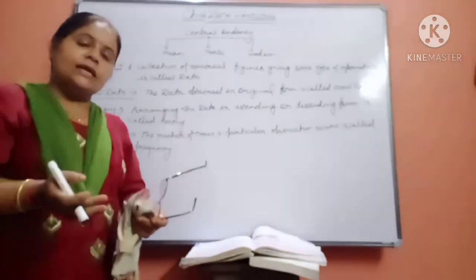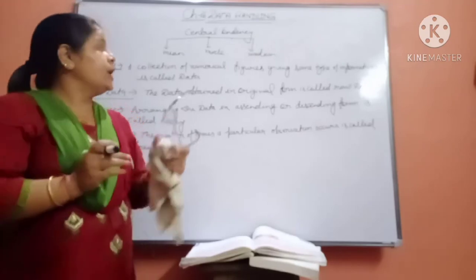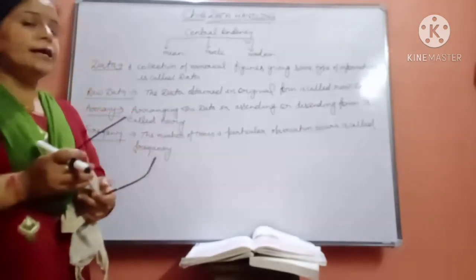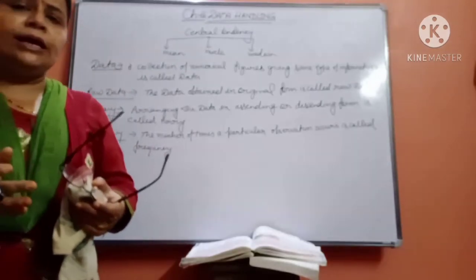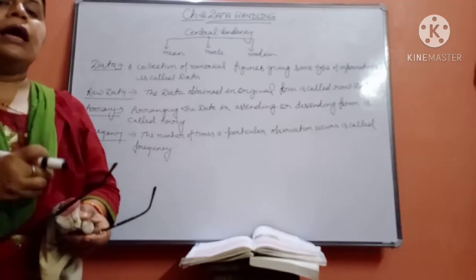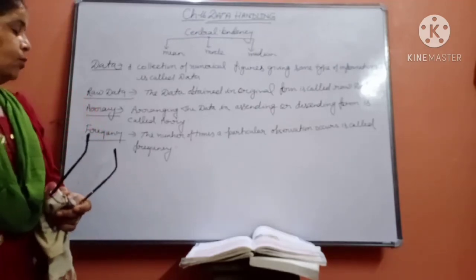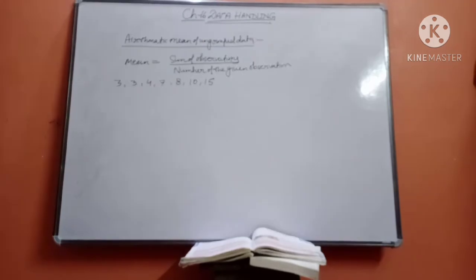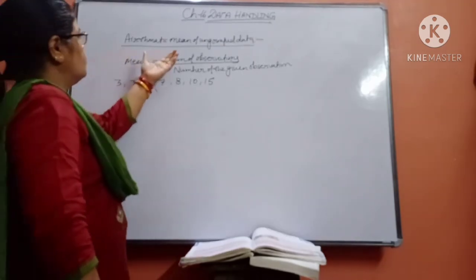The same thing is related to the mean here in the chapter on central tendency. Mean is very close to the average. First of all we are going to learn how to calculate the average of data.